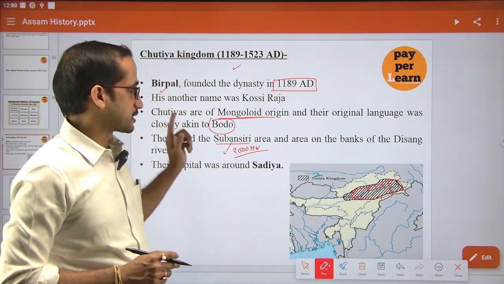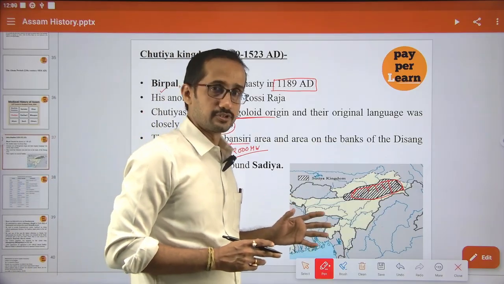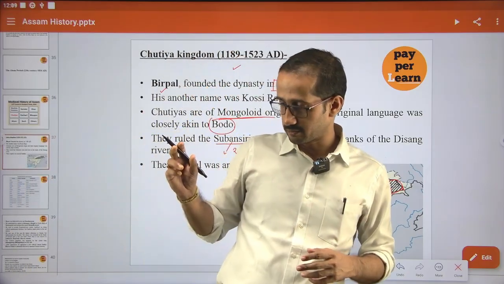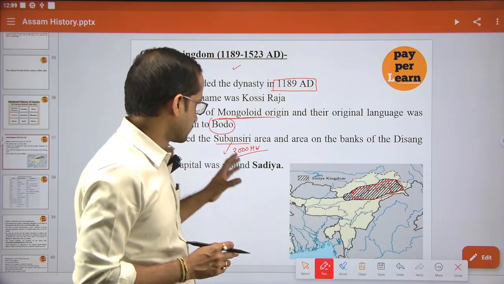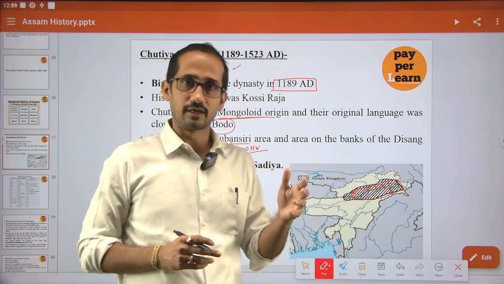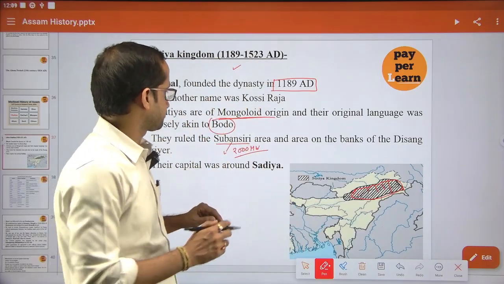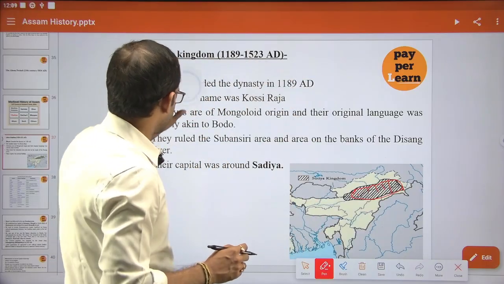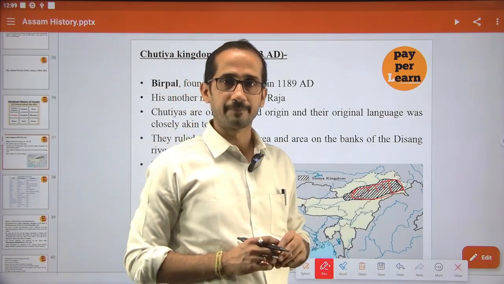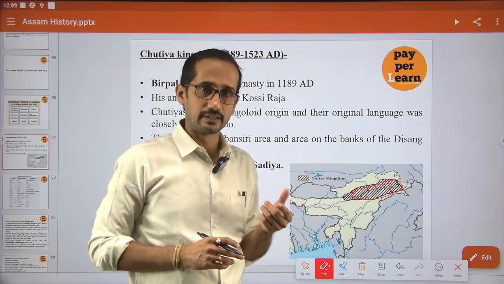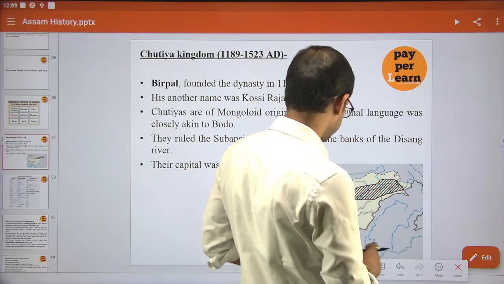Actually this Sutia kingdom existed on this bank of the river Subansiri. So Subansiri is in the news. All of you know that around 2000 megawatt, very big dams are constructed there, and it may have some impact in the lower lying areas, mainly the Lakhimpur and Dhemaji districts of Assam. So what is the capital of this Sutia kingdom? The capital of the Sutia kingdom was Hodia. How the name Hodia came into existence also has some history. We'll discuss these things.